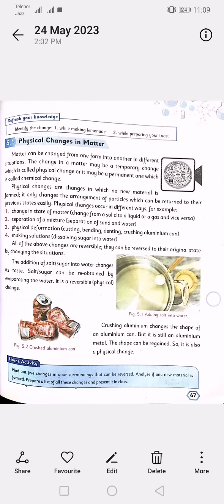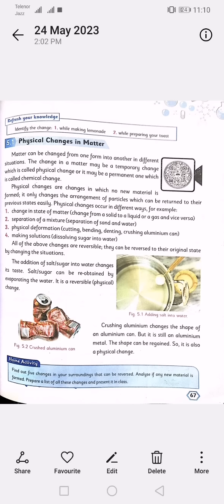Physical changes occur in different ways. For example, a change in state of matter, from a solid to a liquid or gas and vice versa. Separation of a mixture, such as separation of sand and water. Physical deformation: cutting, bending, denting, crushing an aluminum can. And making a solution, dissolving sugar into water.